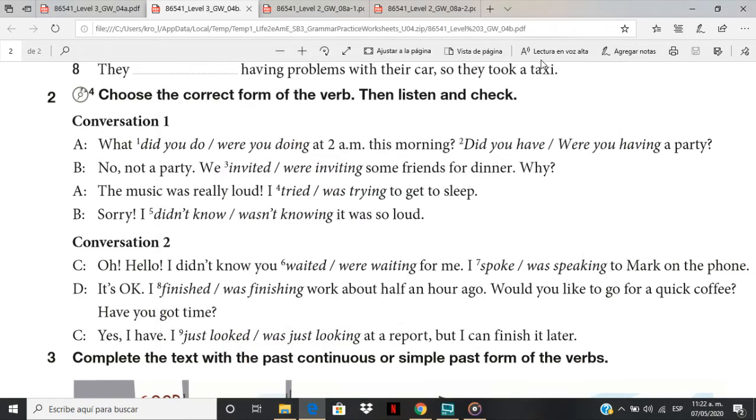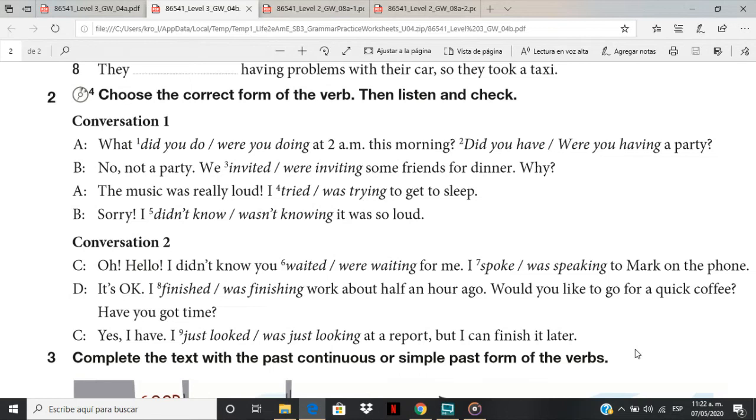Conversation 1. What were you doing at 2 a.m. this morning? Were you having a party? No, not a party. We invited some friends for dinner. Why? The music was really loud. I was trying to get to sleep. Sorry, I didn't know it was so loud.